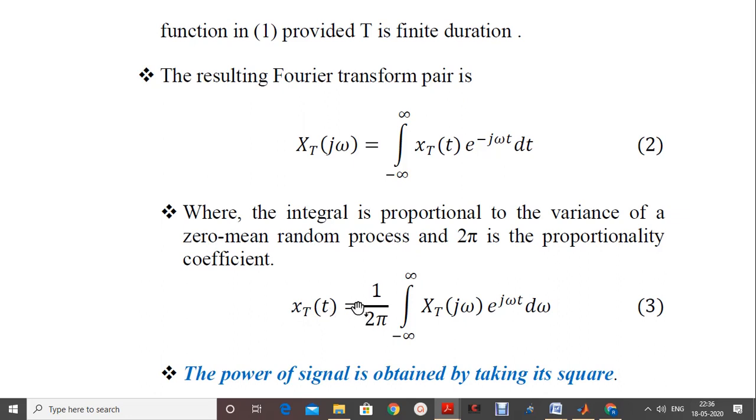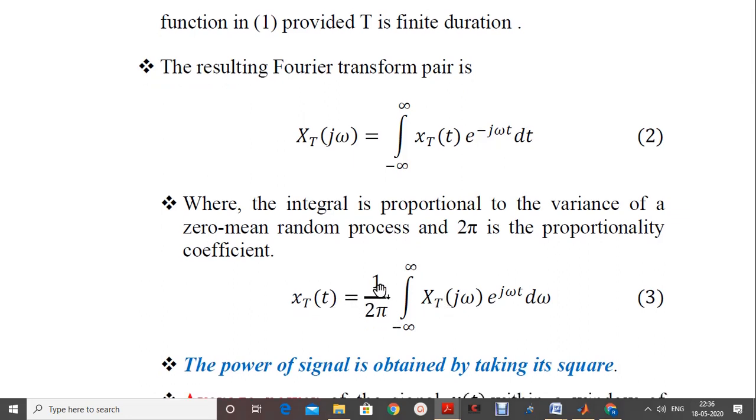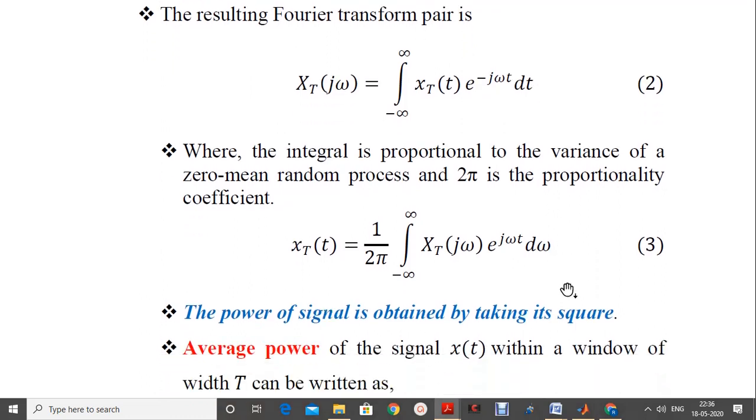This is got by dividing the entire term within the integration symbol by 2 pi. So therefore we obtain x_T of t equal to 1 by 2 pi integral from minus infinity to plus infinity of X_T of j omega into e to the power of j omega t d omega. Equation 3. Equations 2 and 3 form the Fourier transform pair as per the theoretical concept, and it is evident in the mathematical notation also.